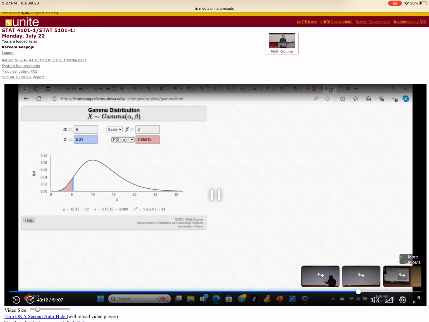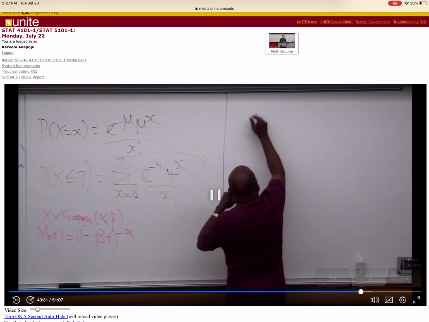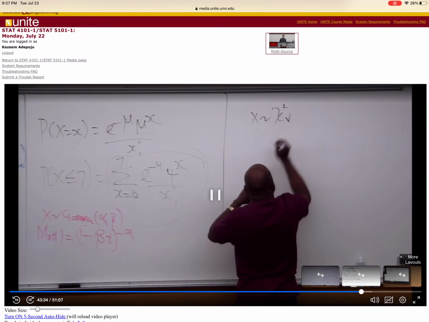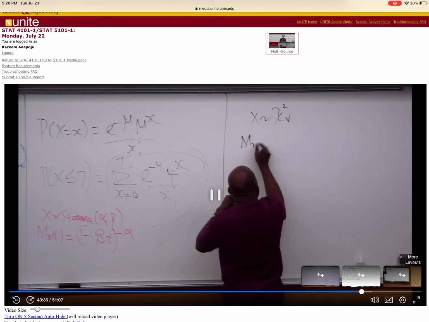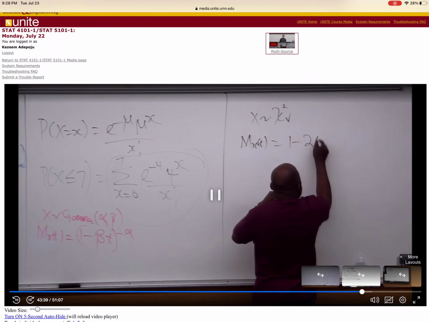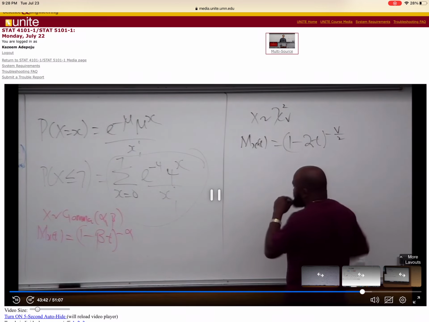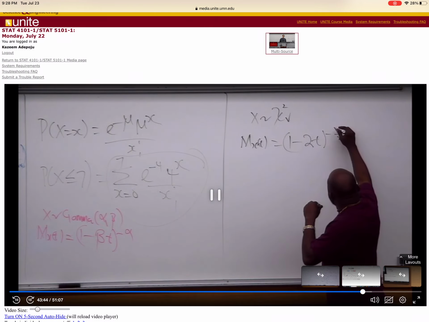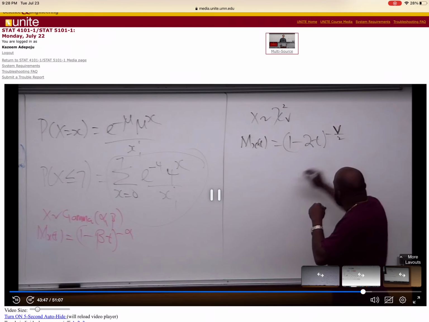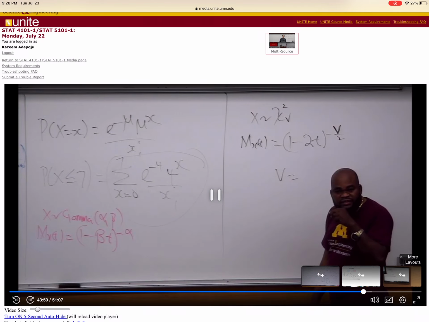And let me also tell you another way. I can also use chi-square because gamma and chi-square are related. The only difference is that for chi-squared, when S follows chi-squared with V degrees of freedom, the moment generating function is (1 minus 2t) raised to the power minus V over 2. But do you know that V is the same thing as the mean, which is alpha beta?